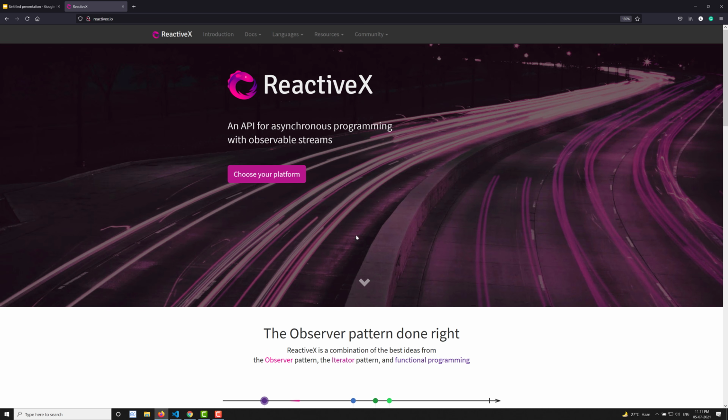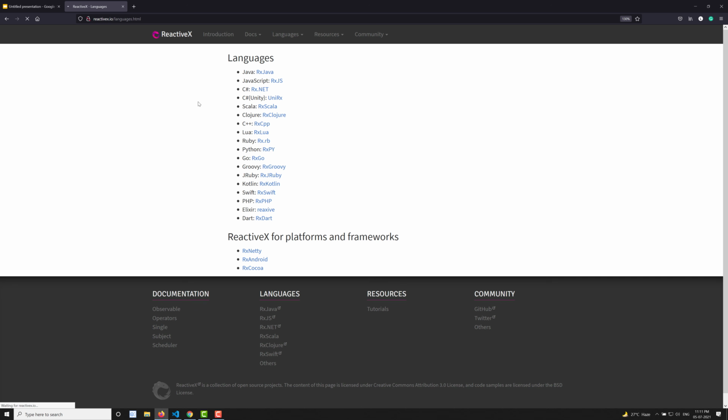Now if you click on choose your platform, this asynchronous programming using observable streams is implemented in different languages. Whatever language you are using, you can select it here. Right now we are using RxJS, so you will see JavaScript RxJS. Not only RxJS, there are different programming languages also. This is the brief introduction of RxJS.